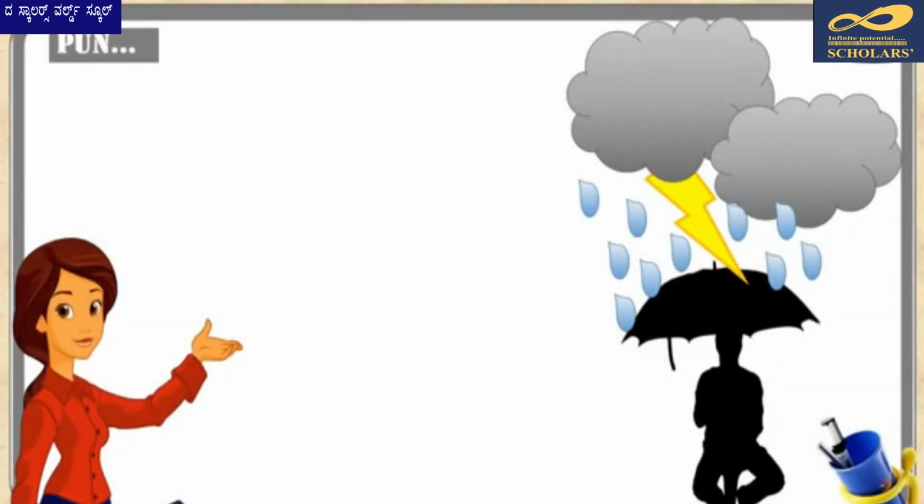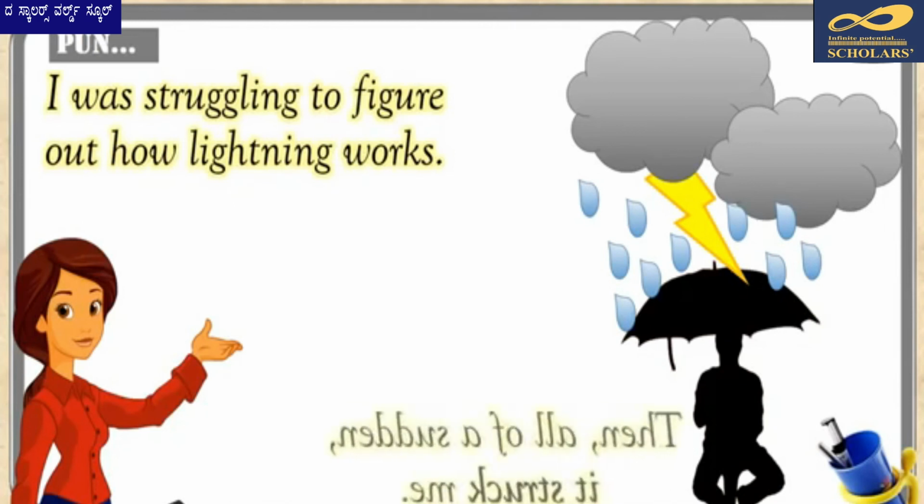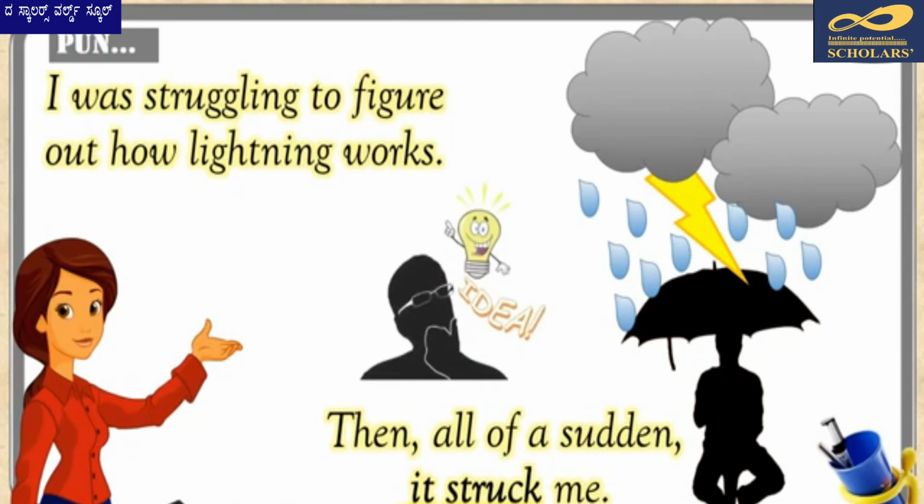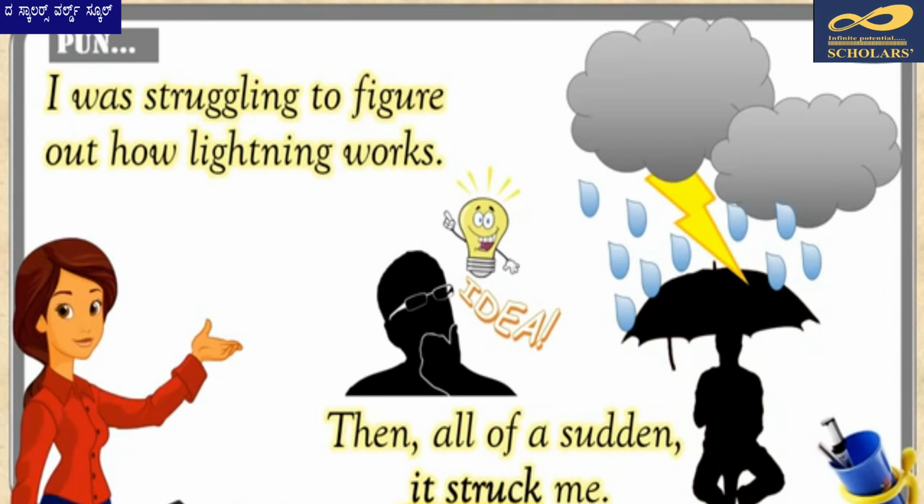Let's look at one more example. This time the pun is on the words "it struck." I was struggling to figure out how lightning works. Then, all of a sudden, it struck me. This sentence has multiple meanings. One is that the lightning has struck this guy, in which case God save him. And second, that he has figured out this whole thing about how lightning works. The ambiguity created here was because of the use of it, which could refer to either lightning or to the idea.